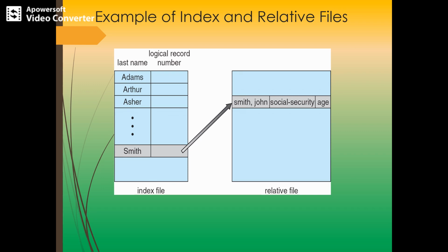We make a binary search of the master index, that is the index file, and this provides the block number of the secondary index. So this block number is read in, like Smith, John, social security, age, and again binary search is used to find the block containing the desired record. This block is then searched sequentially. In this way, any record can be located from its key by two direct access methods.